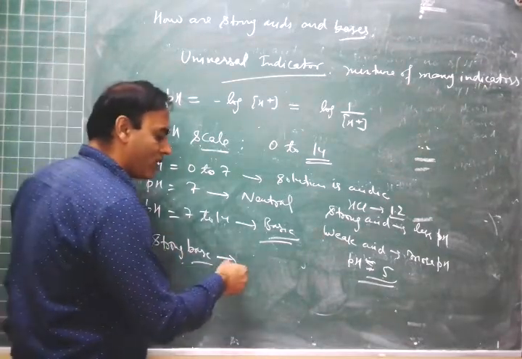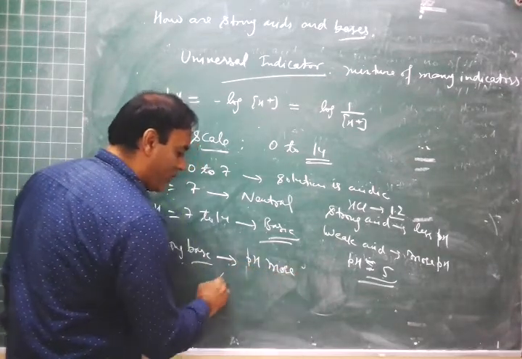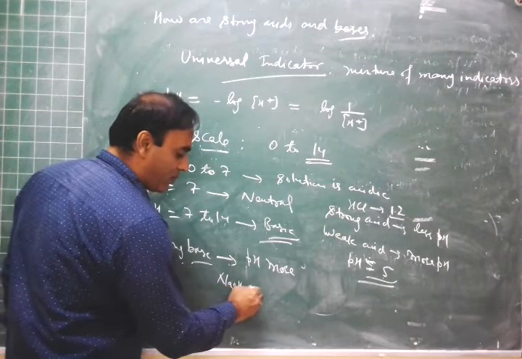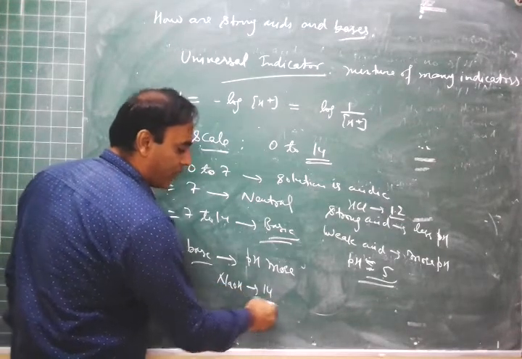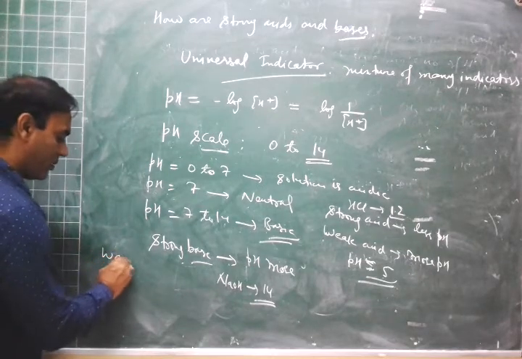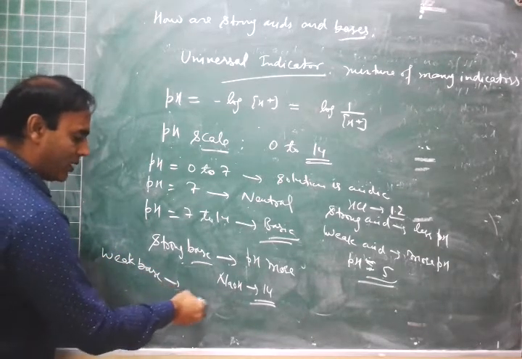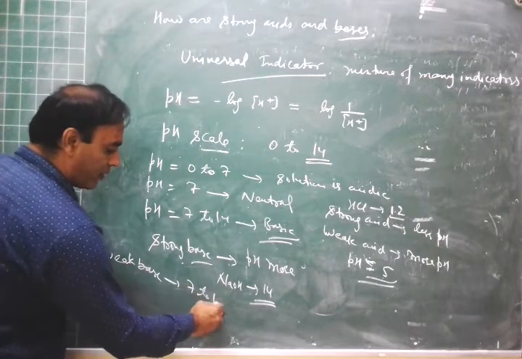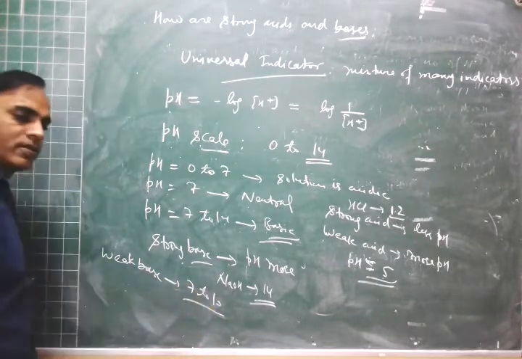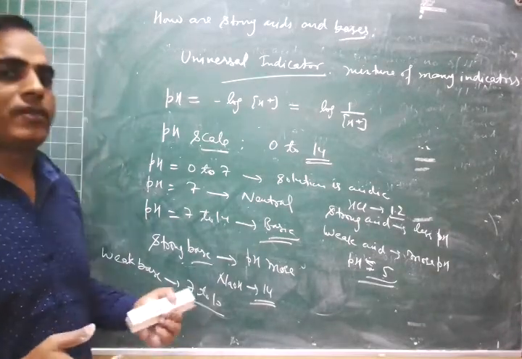For example, NaOH is a strong base, and it has pH around 14. And in case of weak base, pH will be less, that is, around 7 to 10. So this is about the pH of strong base and weak base.